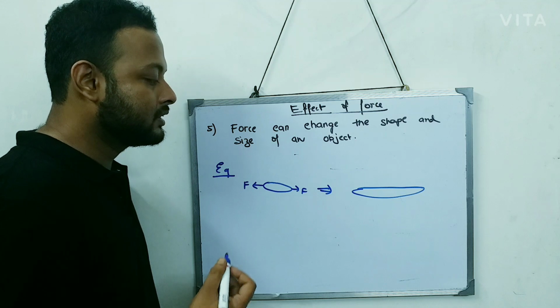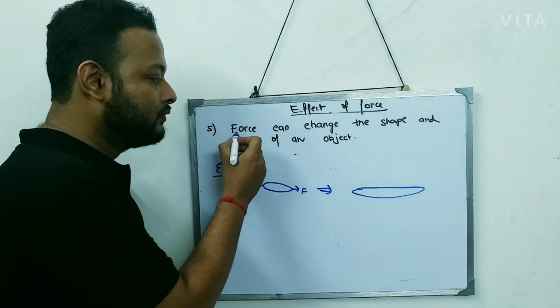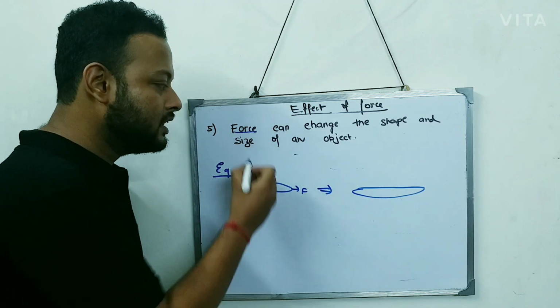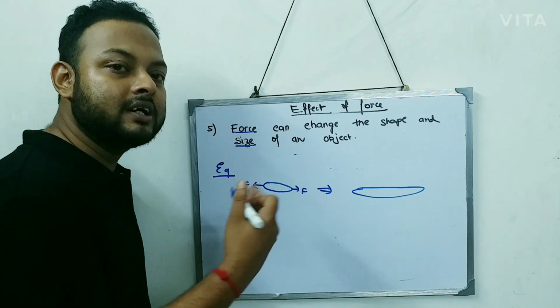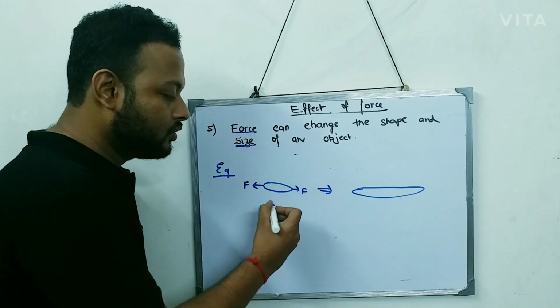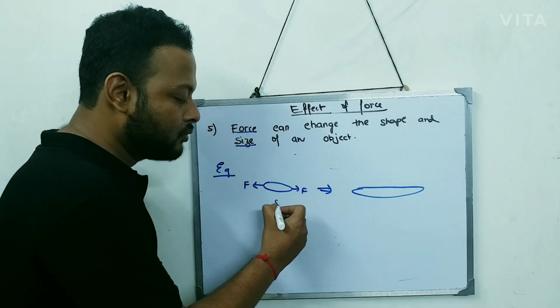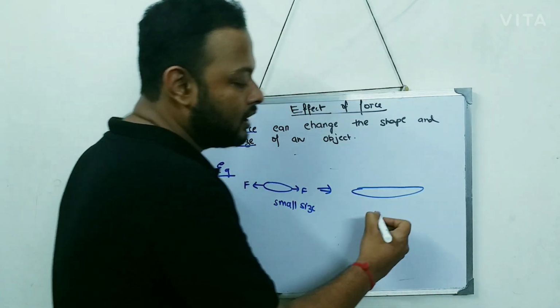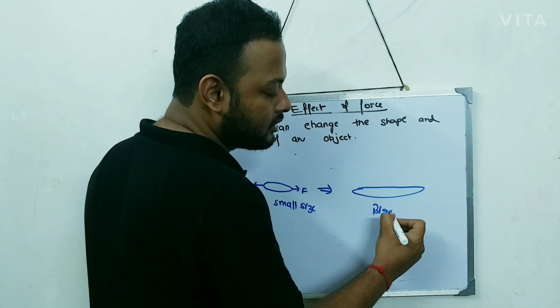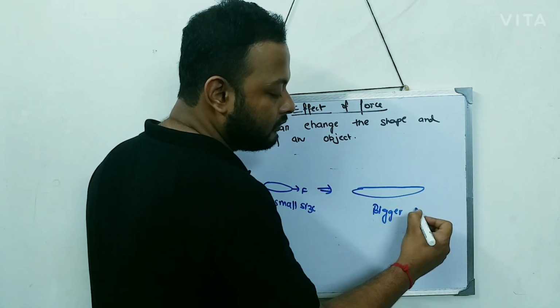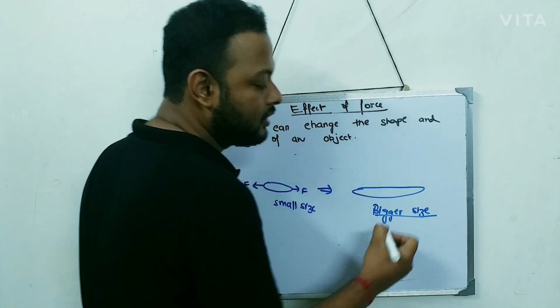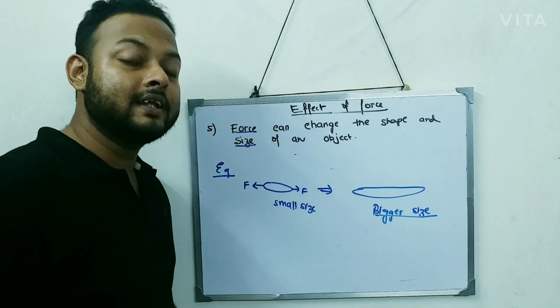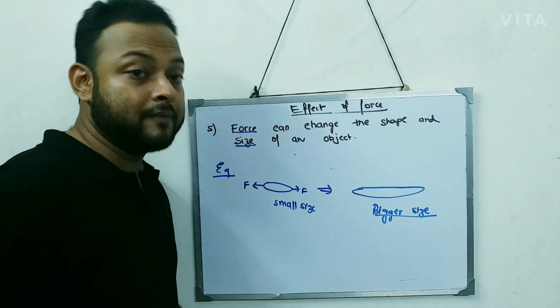So by applying the force, you change the size of the object. You increase the size. From this small size, the rubber band went to a bigger size. So force can change the shape of the object.